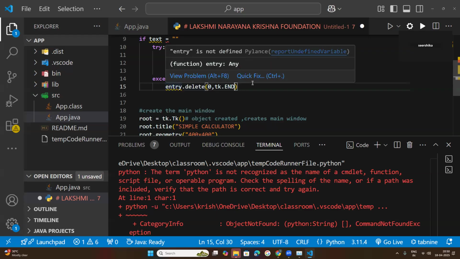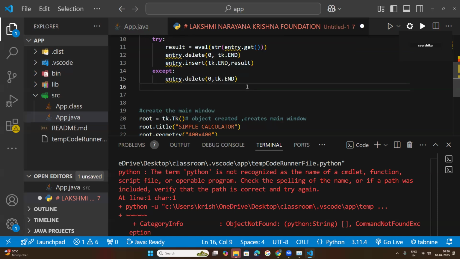So now one more code we will write here, entry.insert. Why do I need to insert here? Now inside of this insert method, tk.END, comma, text.